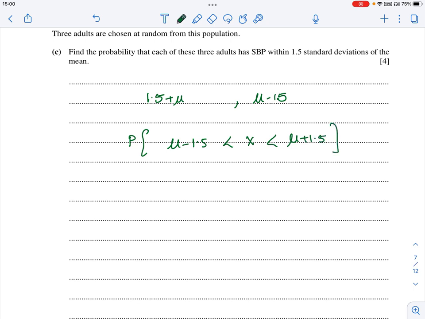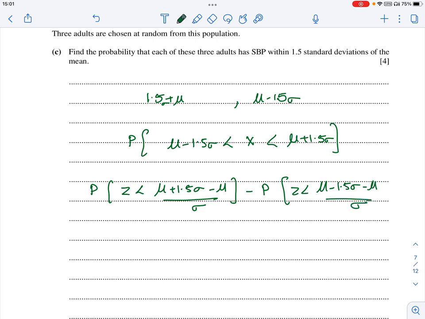This should be the way. Whenever I have lies between, it is second number minus first number. So Z less than (mu plus 1.5 sigma minus mu) upon sigma, minus probability of Z less than (mu minus 1.5 sigma minus mu) upon sigma.